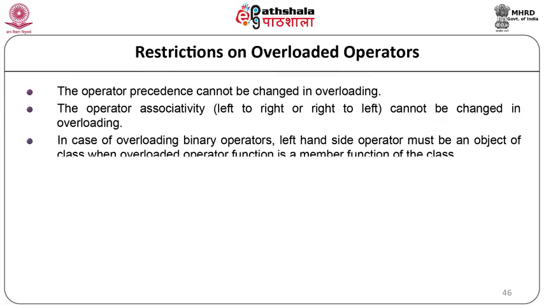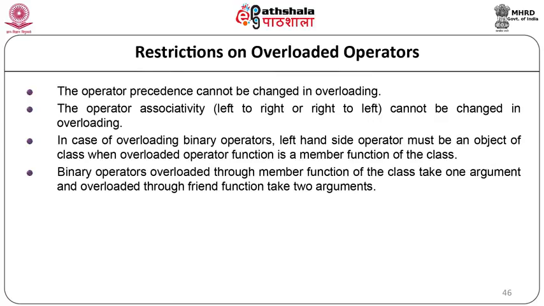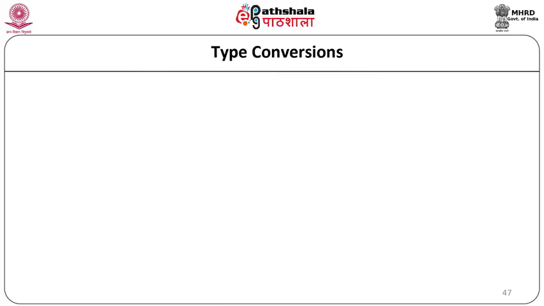The operator associativity cannot be changed in overloading. In case of overloading binary operators, the left side operand must be an object of the class when the overloaded operator function is a member function of the class. Binary operators overloaded through a member function of the class take one argument, and overloaded through a friend function take two arguments. Unary operators overloaded through a member function of the class do not take any argument, and overloaded through a friend function must take one argument.